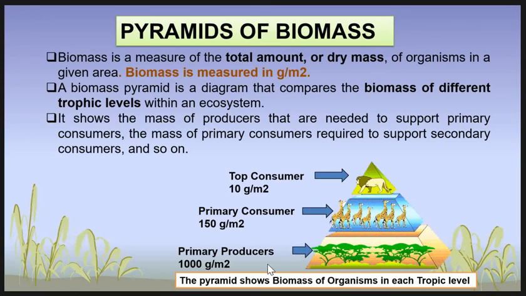That means the total dry weight of the producers is 1000 gram per square meter, the total dry weight or the biomass of the giraffe, the primary consumer, is 150 gram per square meter, and the lion's total biomass is 10 gram per square meter.